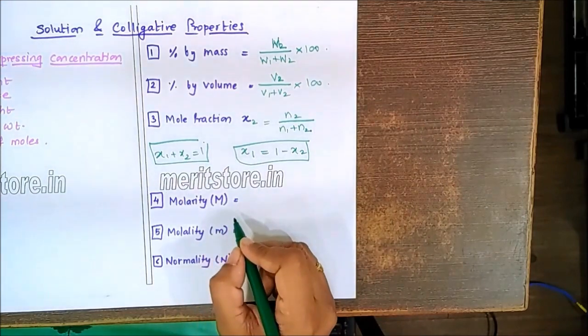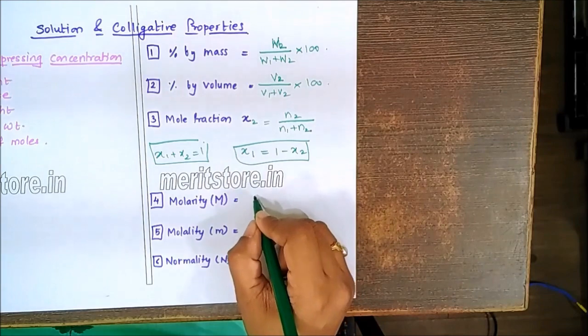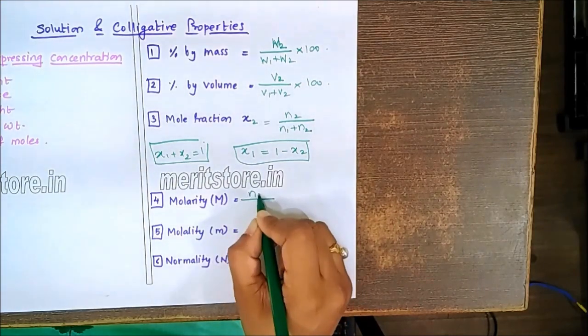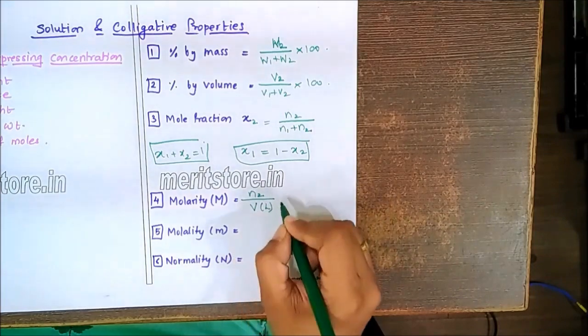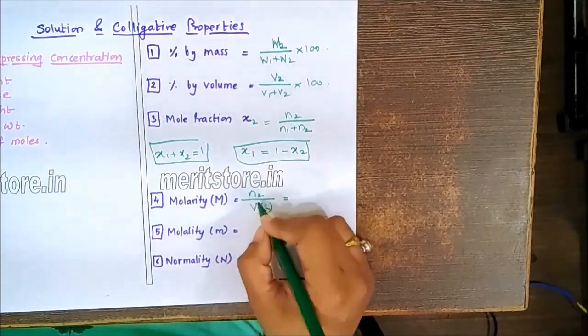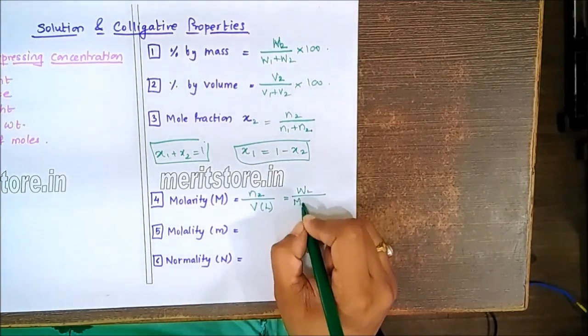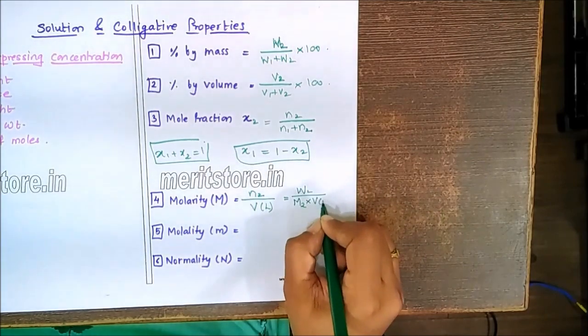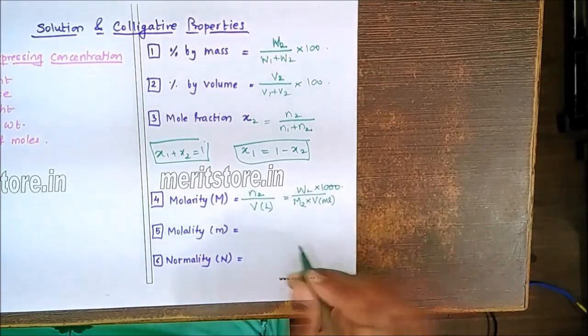In case of molarity, we have a formula: number of moles of solute divided by the volume of solution, which has to be expressed in liter. Or we can say, W2 upon M2 into V. If it is expressed in ml, just multiply this by 1000.